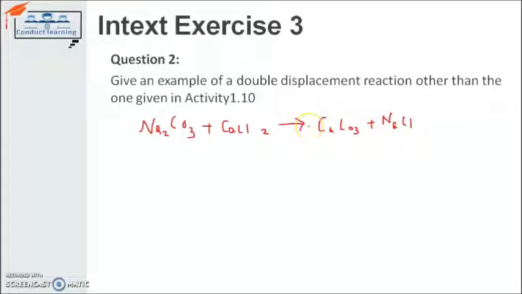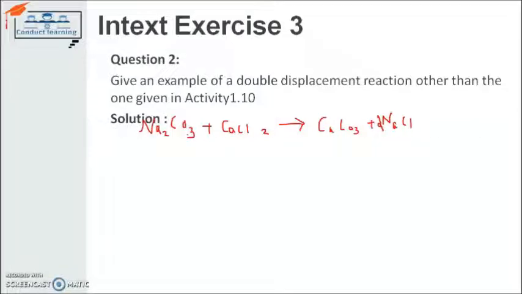To balance that chemical equation, as we can see, there are 2 atoms of chlorine and 2 atoms of sodium, so we have to write down 2 here. This is the simple example of a double displacement reaction. It is happening between sodium carbonate and calcium chloride. We have formed calcium carbonate and sodium chloride. This is a double displacement reaction because one substance is removed or attached toward the other chemical, element or any other substance.